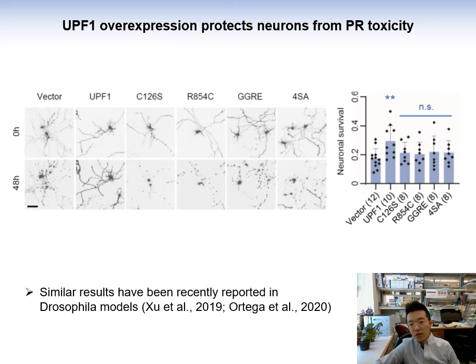Interestingly, we saw a significant increase in neuronal survival when we overexpressed wild-type UPF1, but not NMD-deficient UPF1 mutants, prior to adding PR20 peptides. This neuroprotection phenotype of UPF1 overexpression has also recently been shown by other groups in fly models expressing arginine-rich DPRs. These results suggest that the toxicity of arginine-rich DPRs is at least partly mediated by the inhibition of UPF1 and NMD.